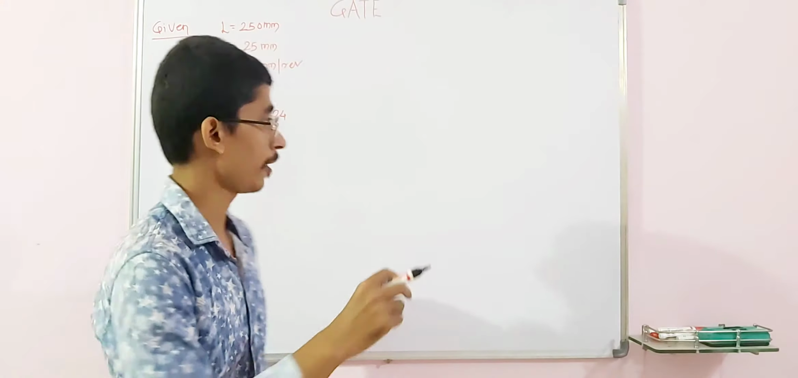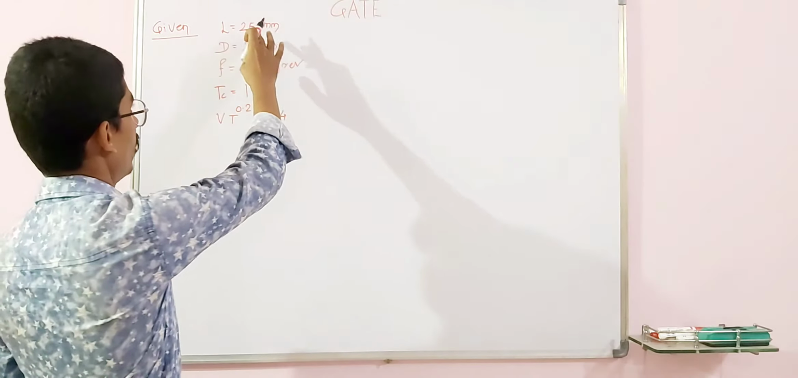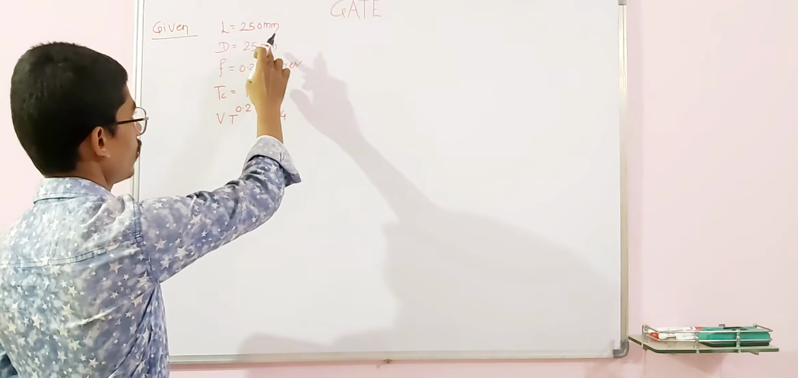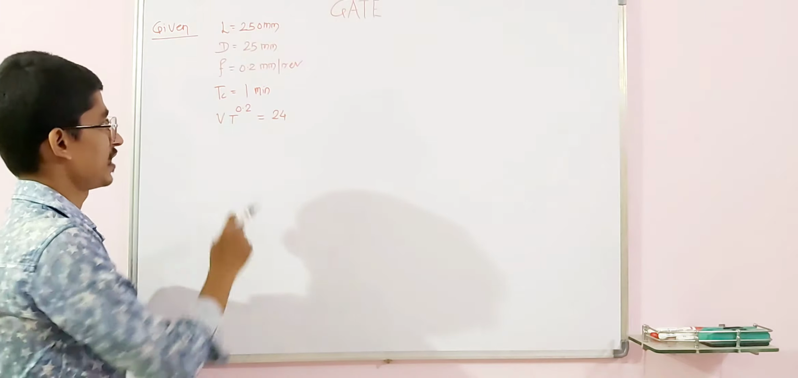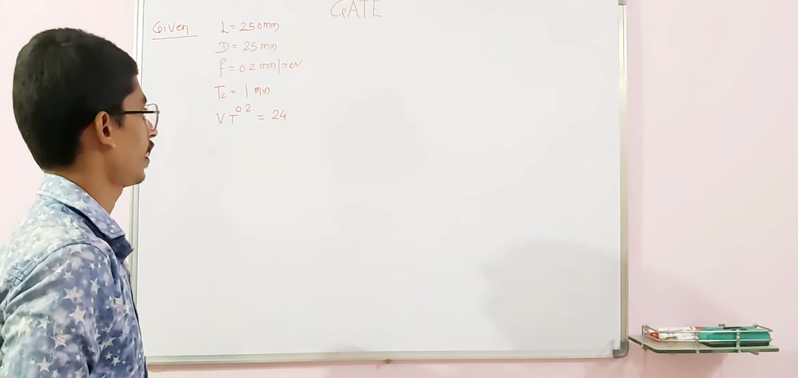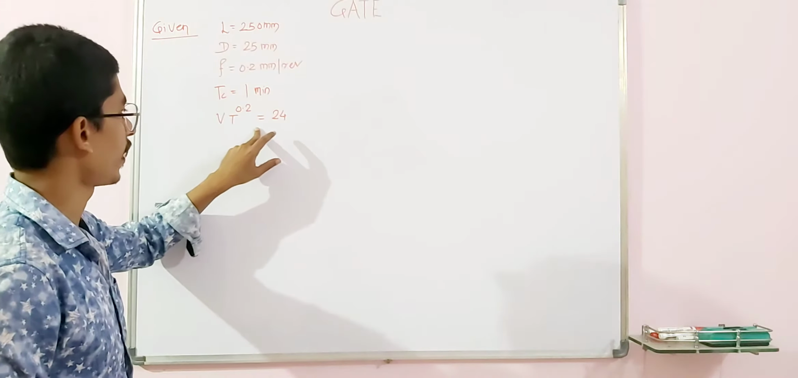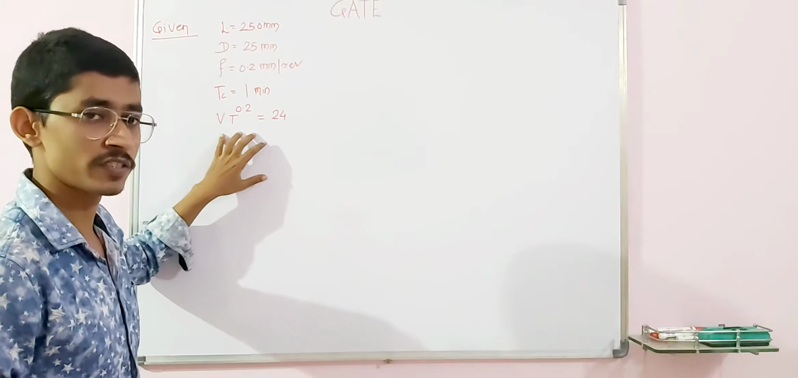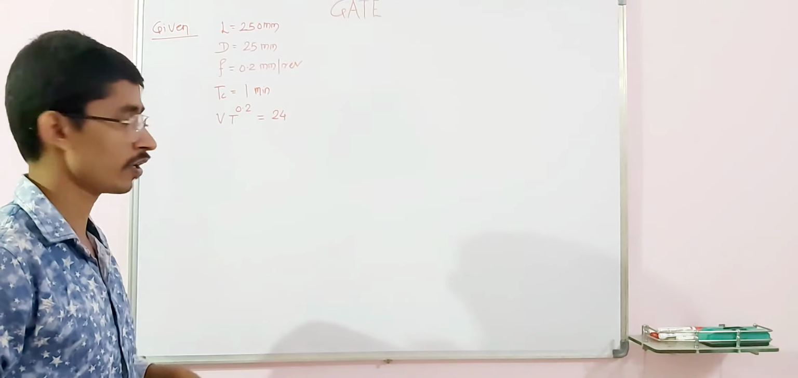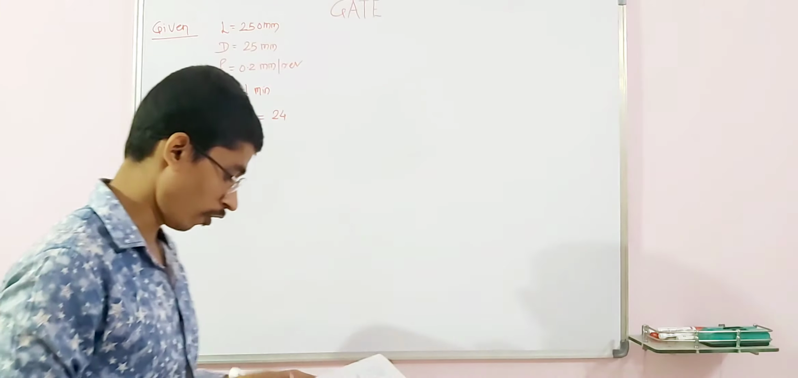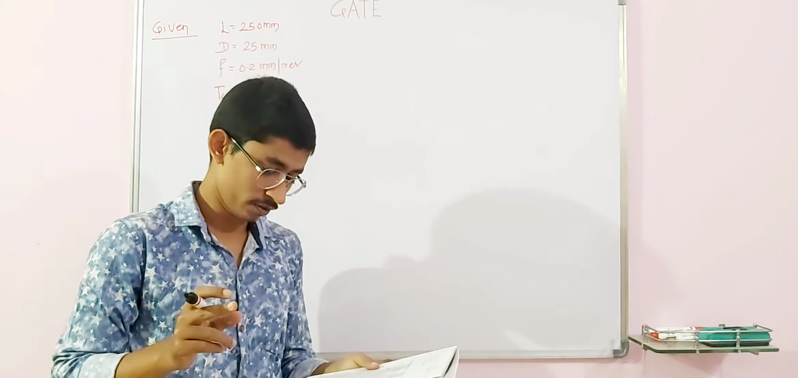So in the given data, I have written here: length 250 mm, diameter 25 mm, feed 0.2 mm per revolution, and tool changing time 1 minute. And the important data they have provided is the tool life equation, V t raised to 0.2 is equal to 24. The constant value is 24, and from that we have to find the optimum tool cost per piece.